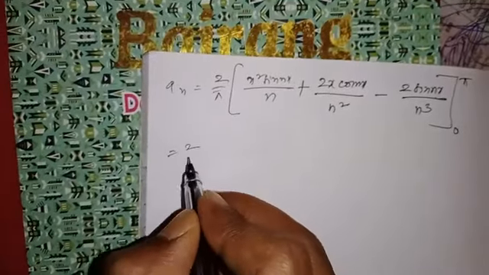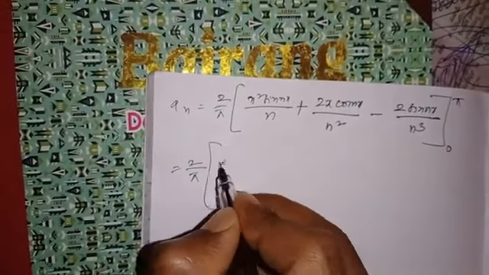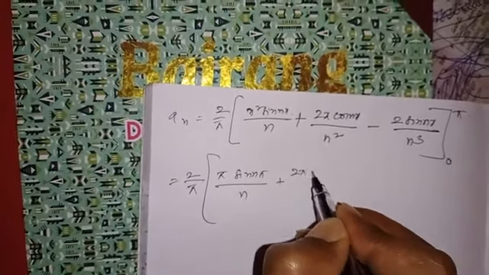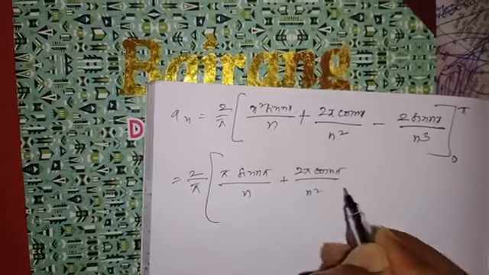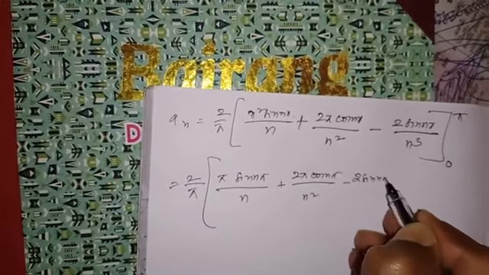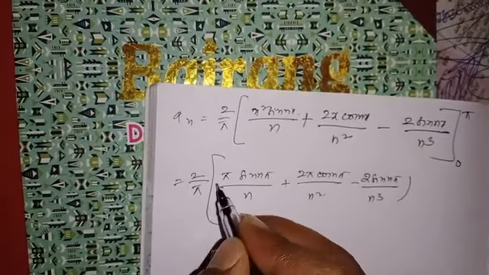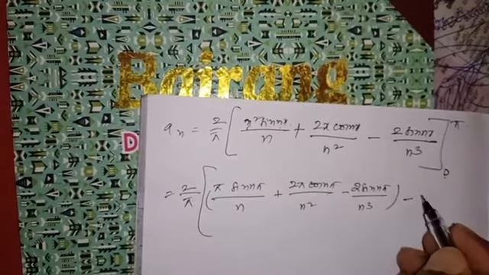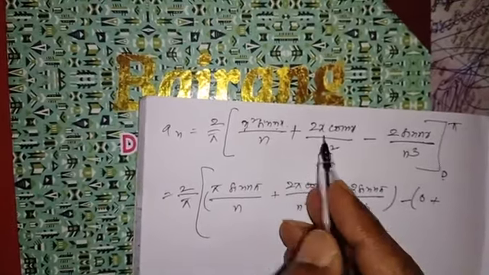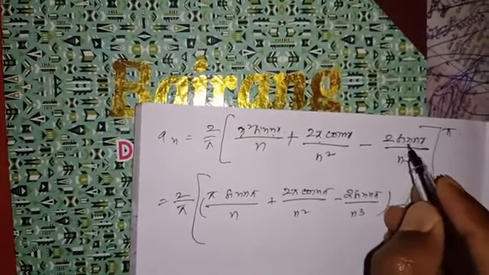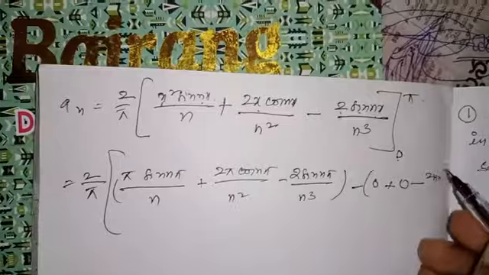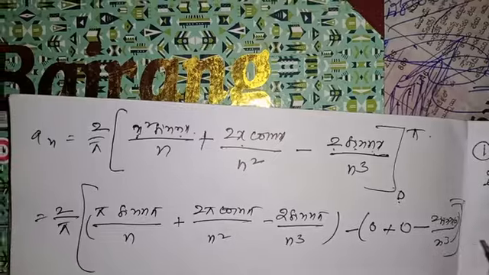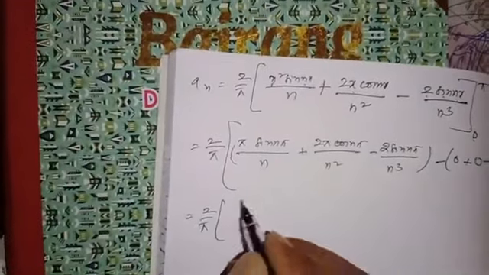That is equal to 2 by pi whole into pi sin n pi by n plus 2 pi cos n pi by n square minus 2 sin n pi by n cube. This is upper limit minus c. Substitute 0 in x place: 0 square into anything is 0, plus 2 into 0 is also 0, minus 2 sin n into 0 by n cube. That is equal to 2 by pi sin n pi.